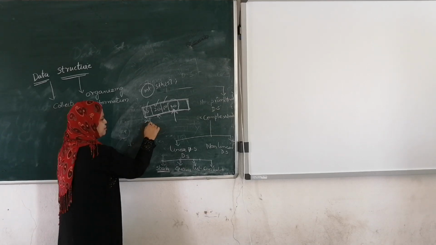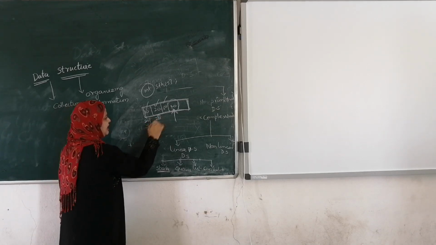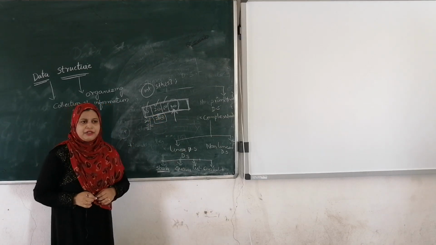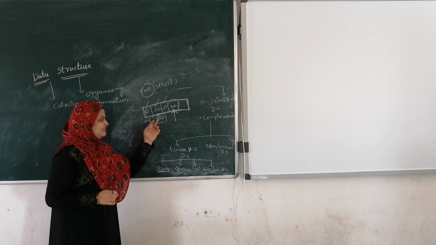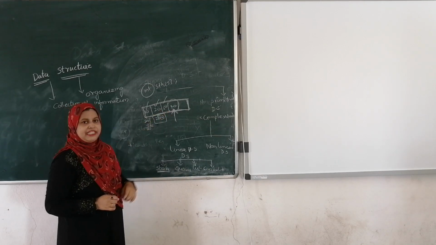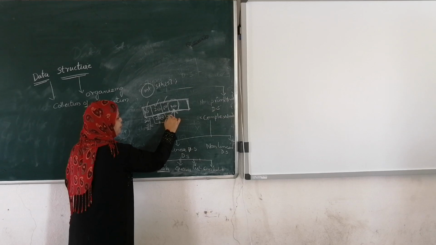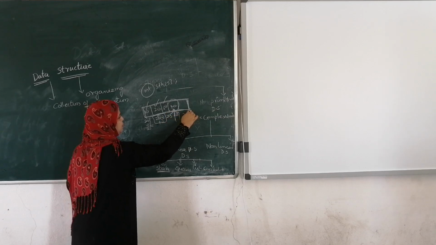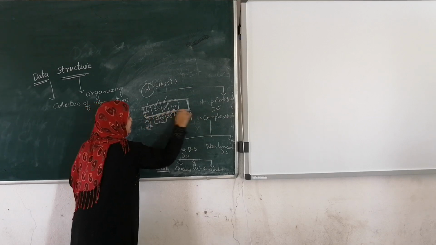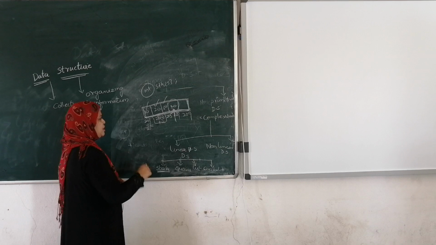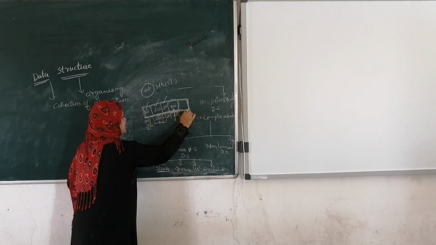So 201 plus 2 is 203. The second location must be 203, the third is 205, then 207, then 209.